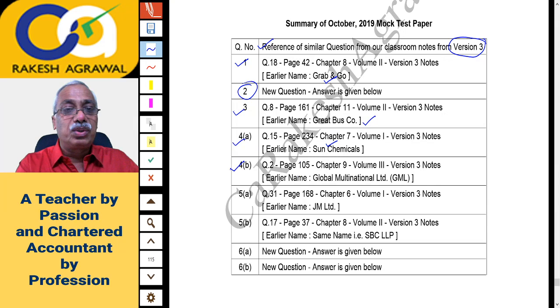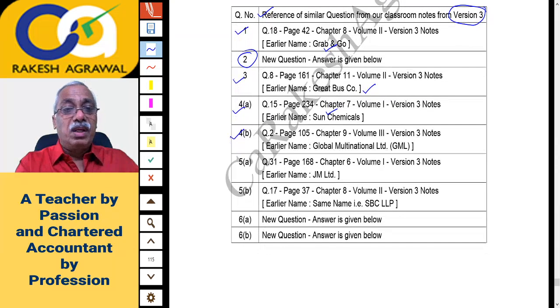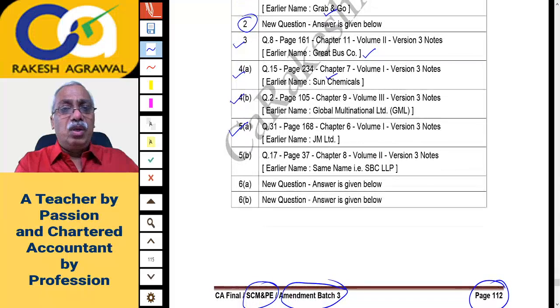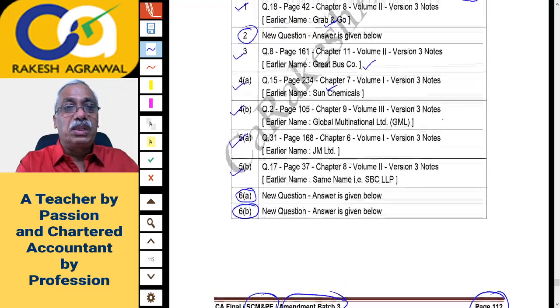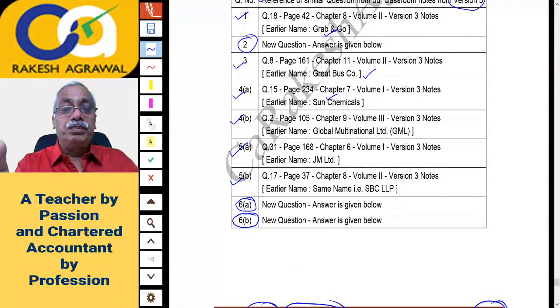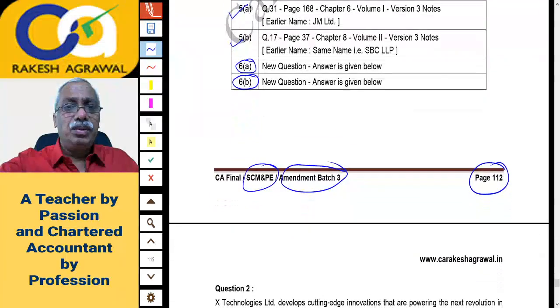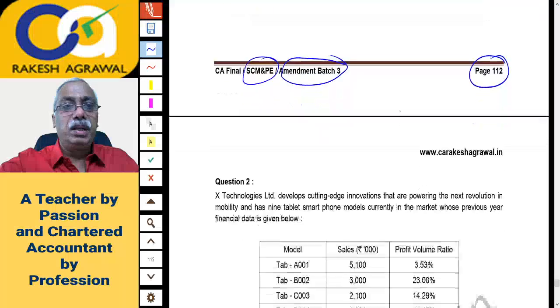Question 4b is also the same from our notes. Question 5a is also the same from our notes. Notes also contain the module questions, RTP questions, and earlier exam questions. Question 5b is also the same, and the name is also the same. Now question 6a is a new question, so question and answer is given below, and question 6b. So these are 3 questions, question 6a, 6b and question 2. These 3 questions we will discuss today. So I am taking you to the new questions excluding repeat questions.